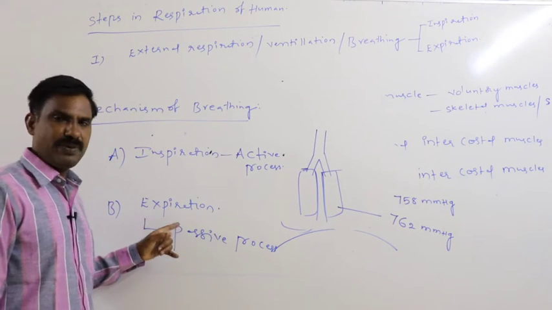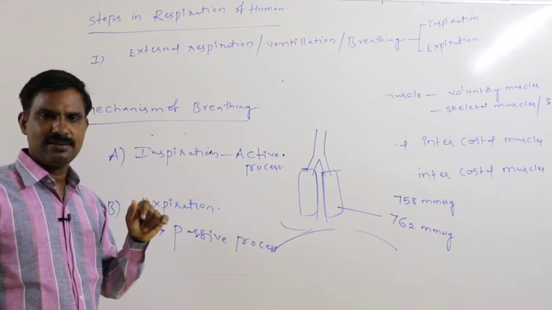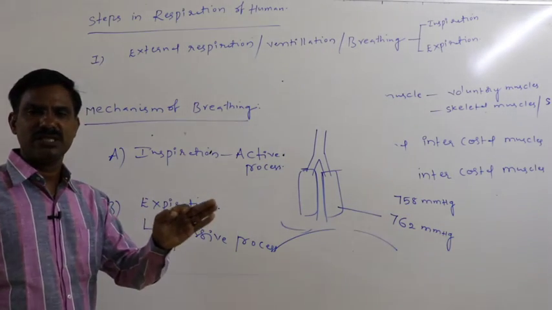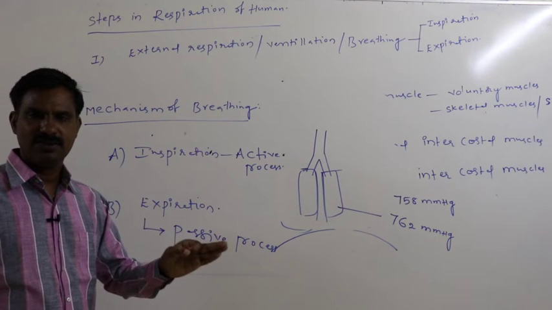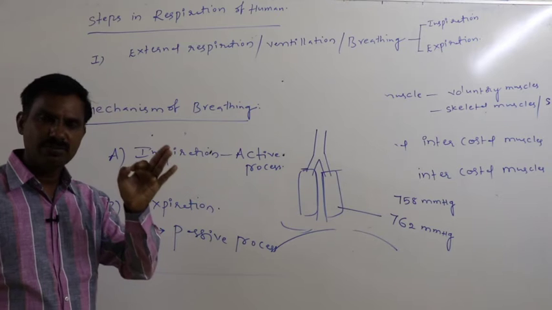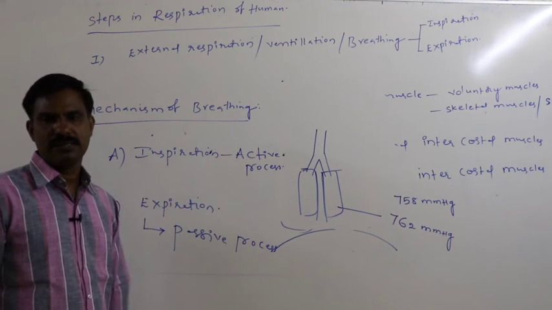But during expiration, diaphragmatic muscles get relaxed, so energy is not required. External intercostal muscles also get relaxed, so energy is not required. So normal expiration is said to be a passive process.